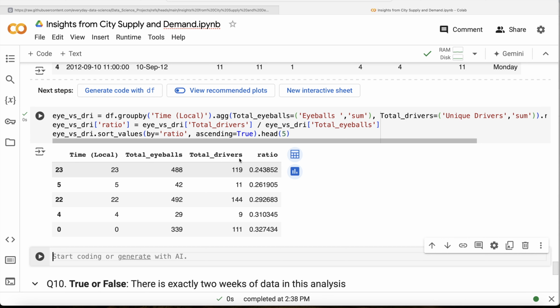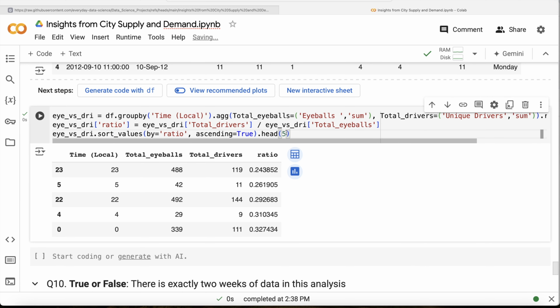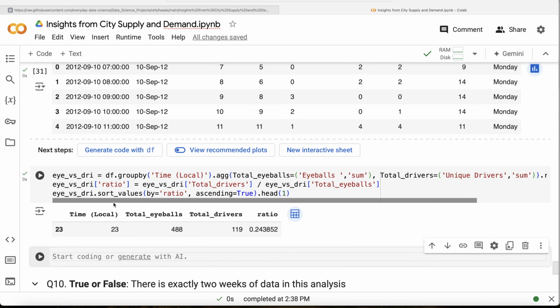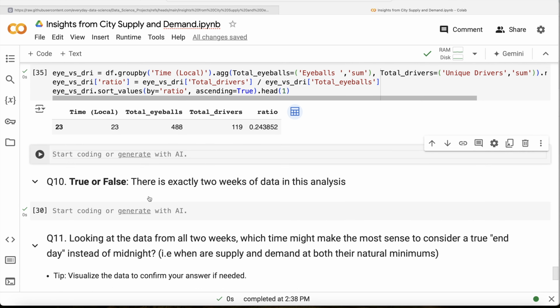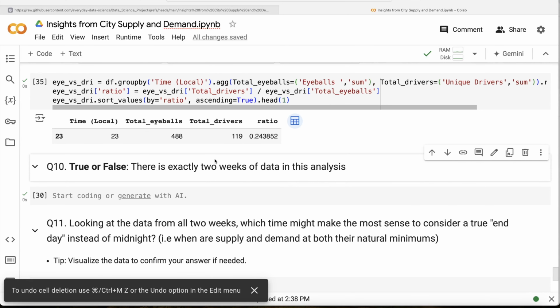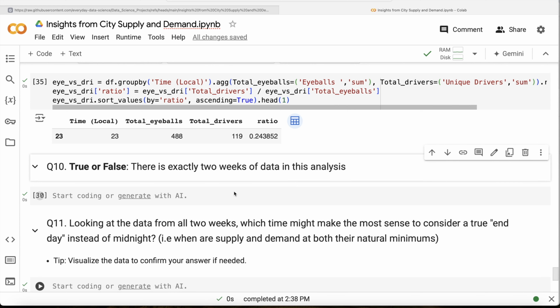That means if you add 5 drivers here, it is going to meet the demand in a better way, right? So if I go ahead and do head 1, hour 23 is basically the one where you should add 5 drivers. Okay, now question number 10 is, so let me just delete this. Question number 10 is, there is exactly 2 weeks of data in this analysis. Okay, let's look at this.